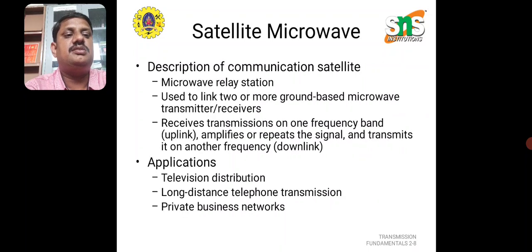Then satellite microwave: a communication satellite is a microwave relay station, linking two or more ground-based microwave transmitter and receivers. It receives transmission on one frequency band, the uplink, amplifies or repeats the signal, and transmits it on another frequency, the downlink. Uplink and downlink frequencies are mainly used for satellite communication. Applications are television distribution, long distance telephone transmission, and private business networks, such as a local LAN.